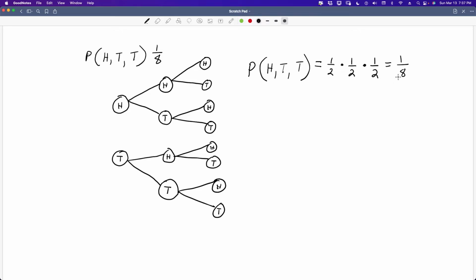And that was a lot easier and took a lot less paper than drawing out a probability tree or a tree diagram. So what you do is you just do the probability for each event and you multiply them against each other. And that is the probability that I will toss heads, tails, tails in 3 tosses in a row. And you can see that illustrated here, heads, tails, tails. This is the probability that it will happen the way that I want it to, the 1 out of 8. Okay, so let's move on to the first problem and see if we can calculate that one.